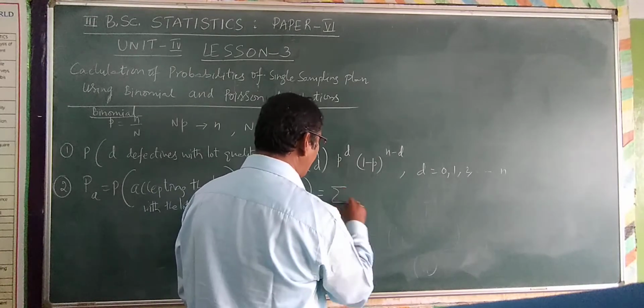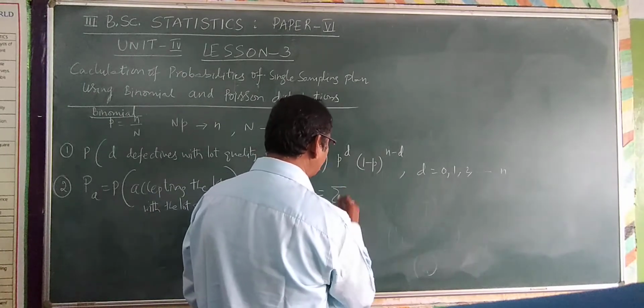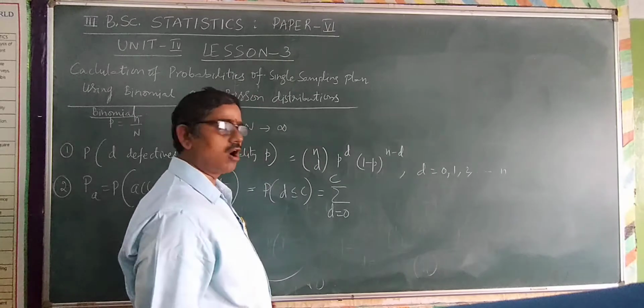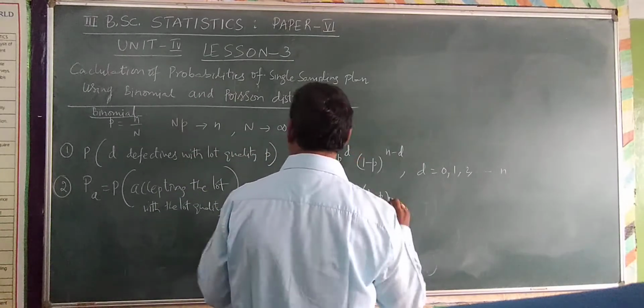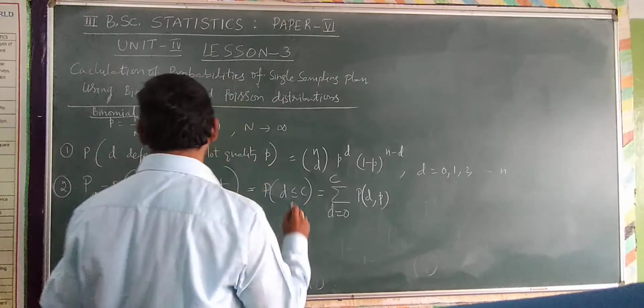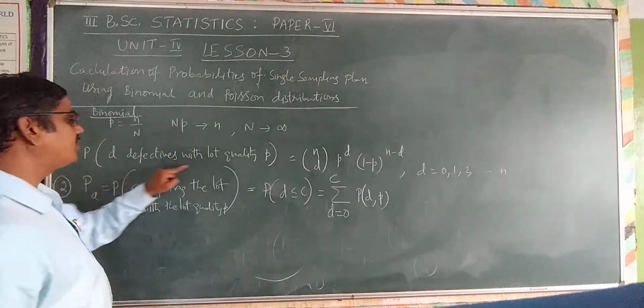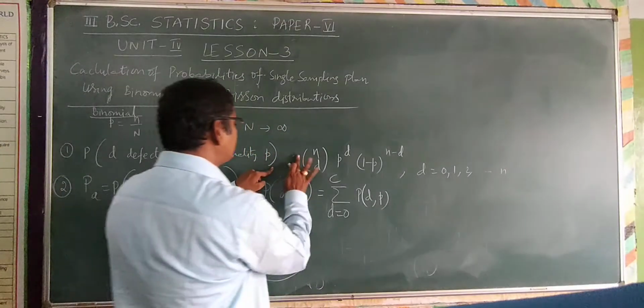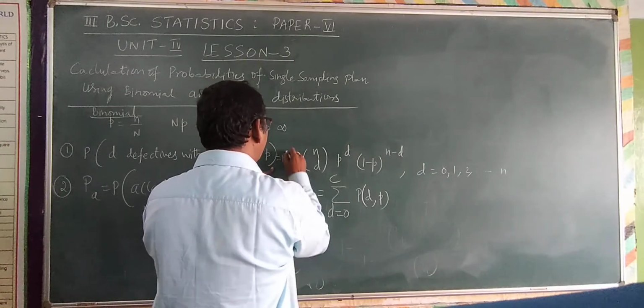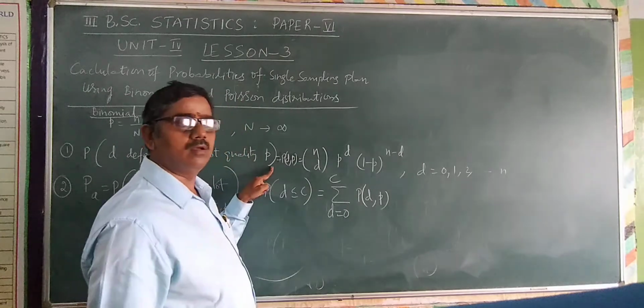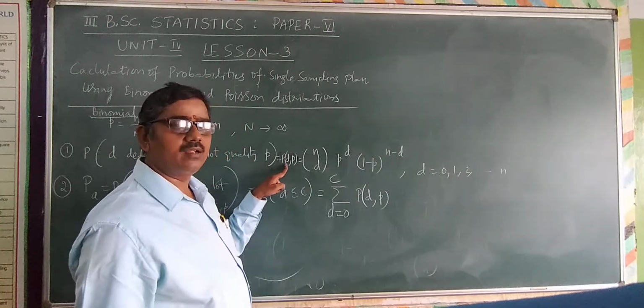It is calculated by the summation from d equal to 0 to c, where you have to calculate the probability of d comma p. This is the probability of d defective items in the lot. It is also written as probability of d comma p, or probability of d.